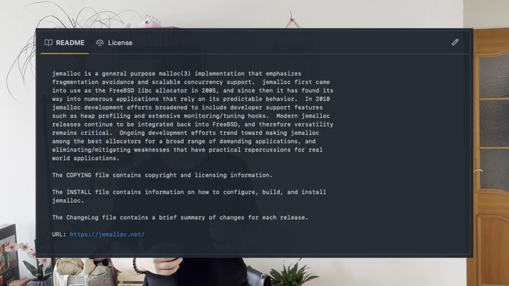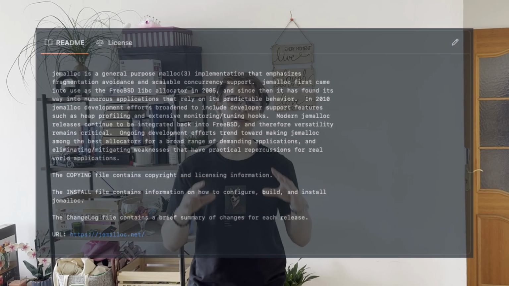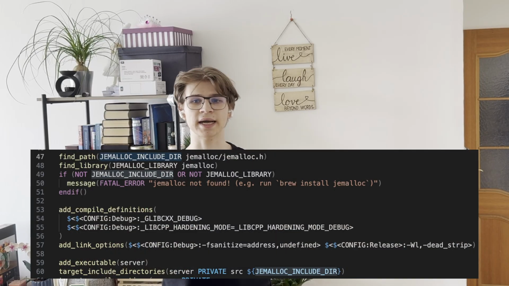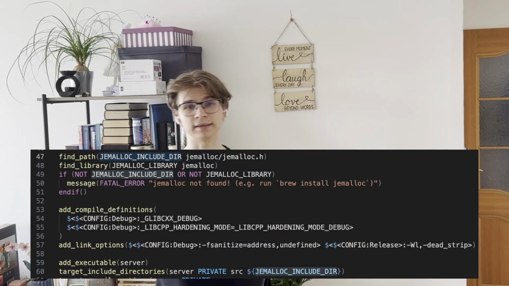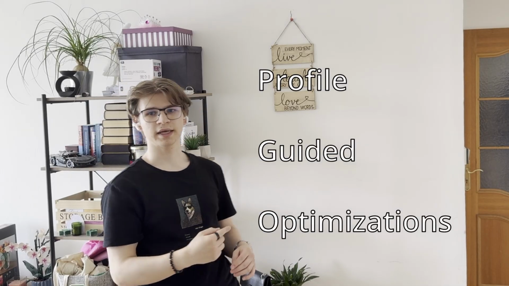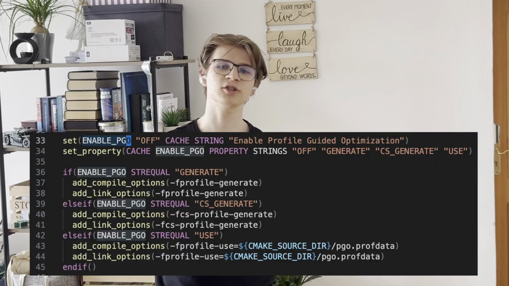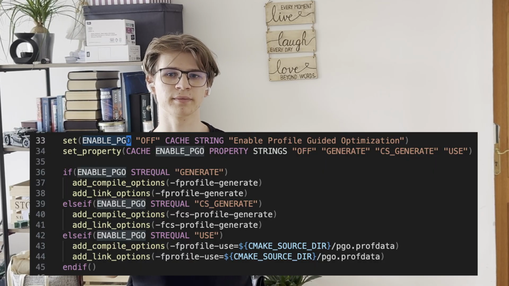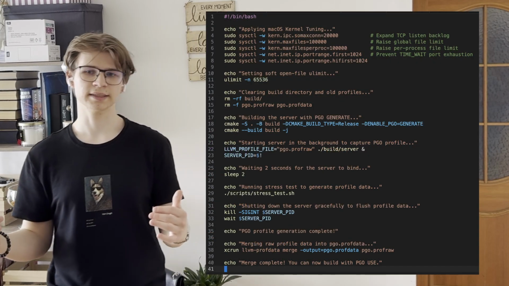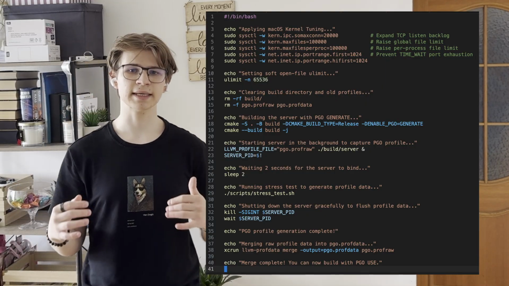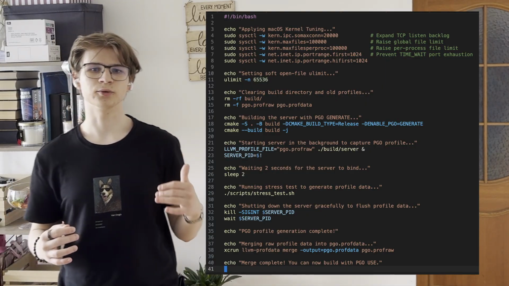First, I swapped out the default C++ allocator for Jemalloc. It handles highly concurrent multi-threaded string allocations way better by using isolated thread arenas. And secondly, I implemented PGO, Profile Guided Optimization, in CMake. I compiled an instrumented version of the server, hit it with a heavy workload test, and recorded exactly which code paths executed the most. I merged that profile data and recompiled the final binary.